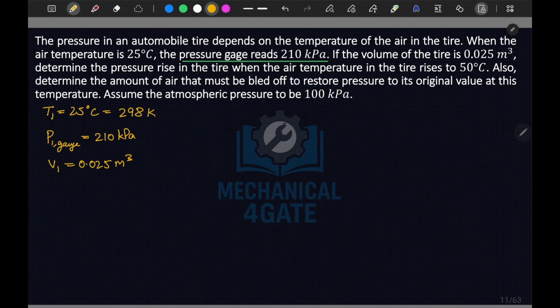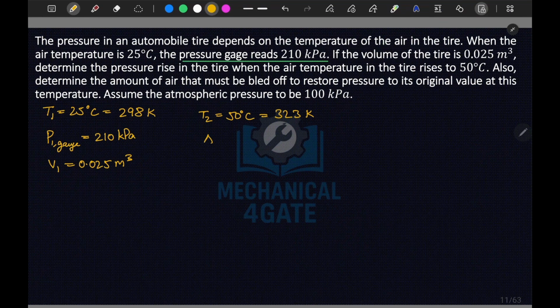It is asked to determine the pressure rise in the tire at temperature T2 equal to 50 degrees Celsius. 50 degrees Celsius is 273 plus 50, which is 323 Kelvin. Yes, 323 Kelvin.